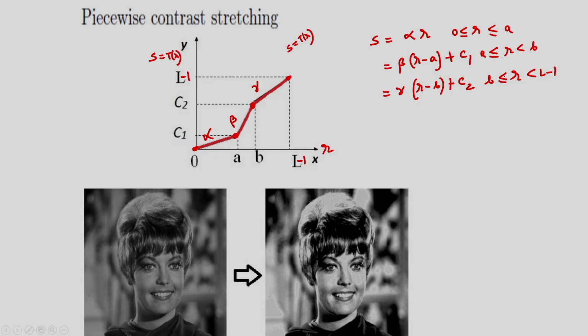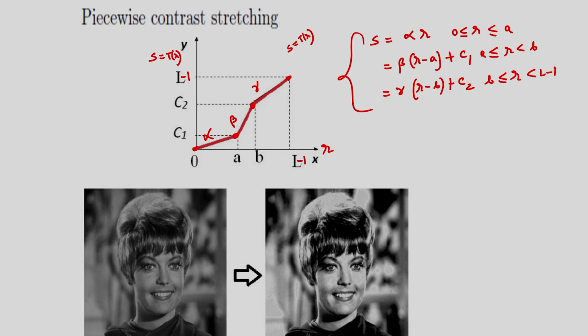So mathematically I can show the transformation like this. Now in this case, the slopes alpha, beta and gamma determine the relative contrast stretching. So based on the values of alpha, beta and gamma, I can adjust the contrast stretching.